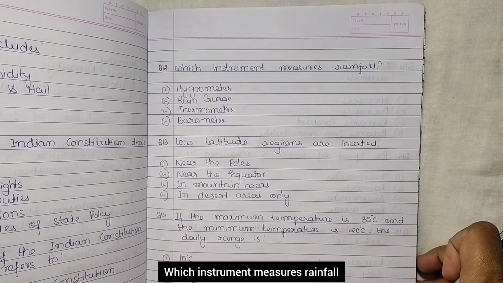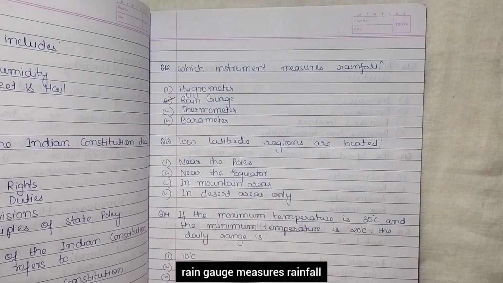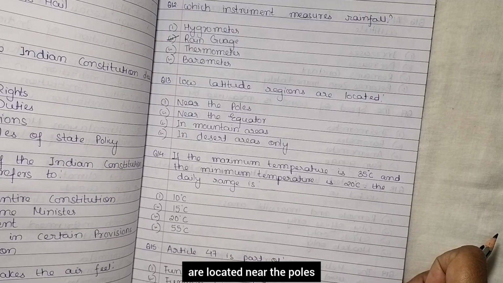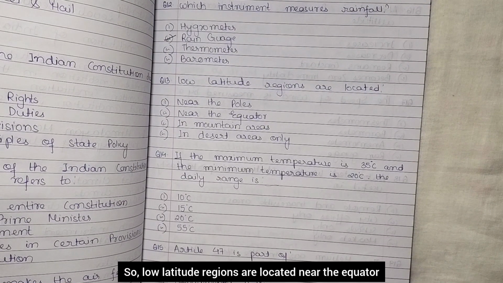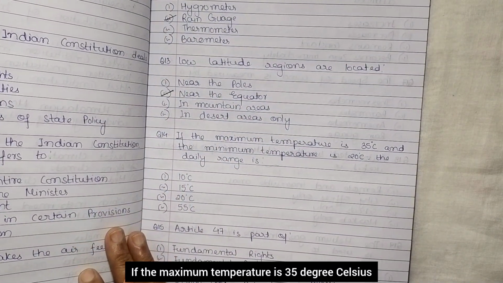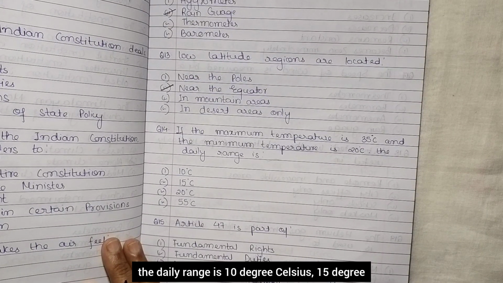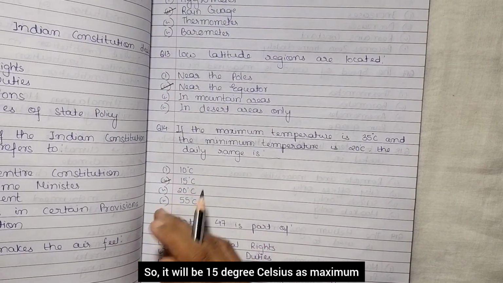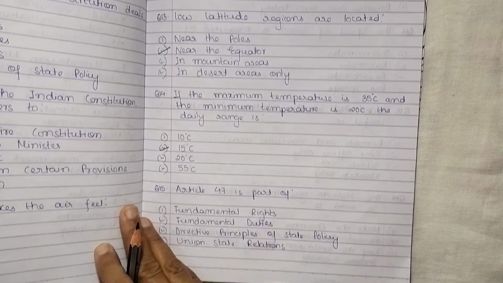Which instrument measure rainfall? Hygrometer, rain gauge, thermometer, barometer. So rain gauge measure rainfall. Low latitude regions are located near the poles, in mountain areas, in desert areas. So low latitude regions are located near the equator. If the maximum temperature is 35 degrees Celsius and the minimum temperature is 20 degrees Celsius, the daily range is 10 degrees Celsius, 15 degrees Celsius, 20 degrees Celsius, 55 degrees Celsius. So it will be 15 degrees Celsius as maximum temperature minus minimum temperature is daily range temperature, right?